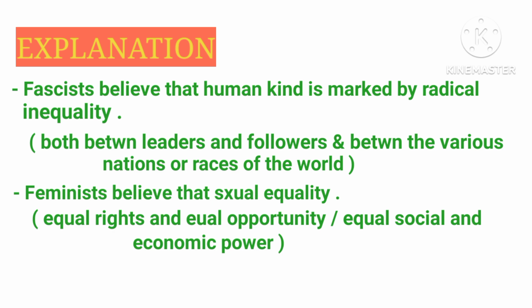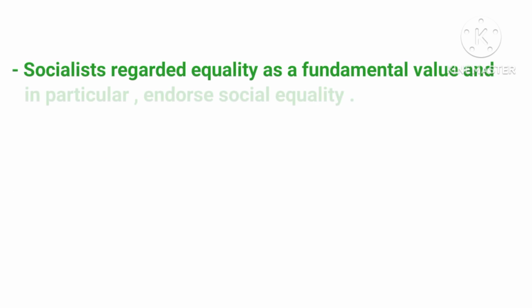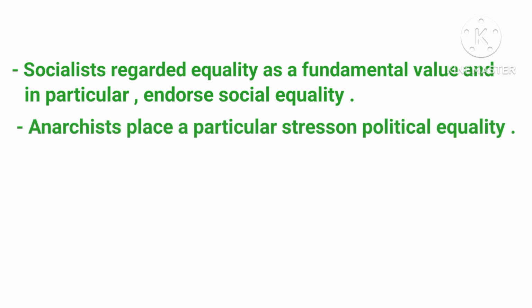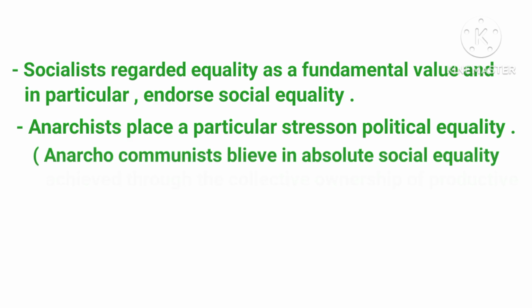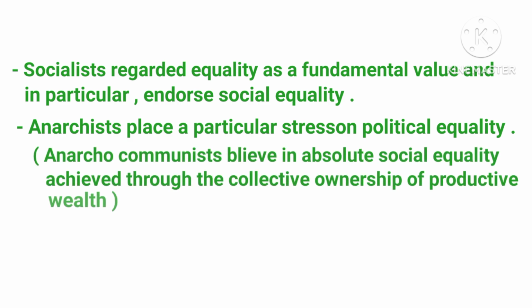That is the feminist view. Socialists regard equality as a fundamental value and in particular endorse social equality. And anarchists place a particular stress on political equality, and they believe in absolute social equality achieved through the collective ownership of productive wealth.